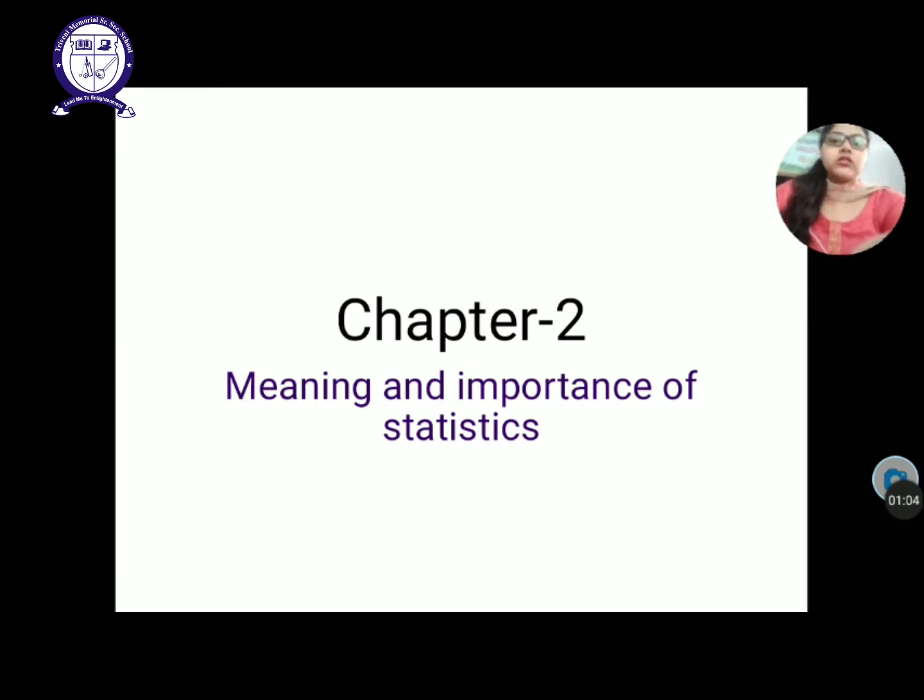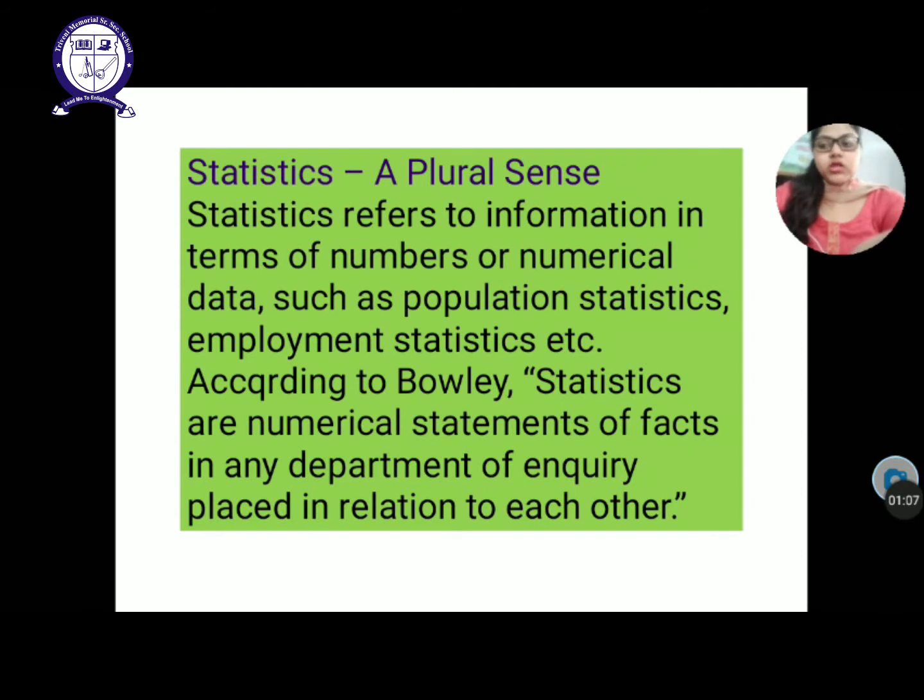Now statistics can be considered in 2 senses. First one is the plural sense and second one is the singular sense. First, the plural sense. In plural sense, statistics means you are taking a group of data which is affected by multiple causes and which are in relation to each other and have a high accuracy rate. That is considered the plural sense of statistical data.